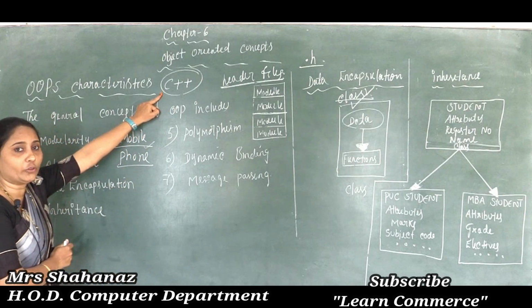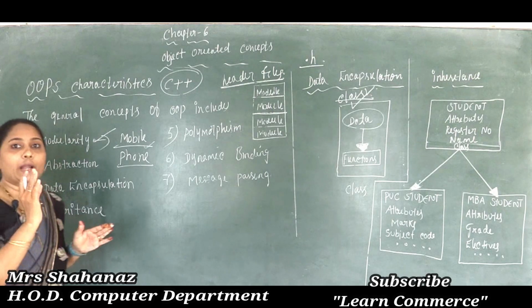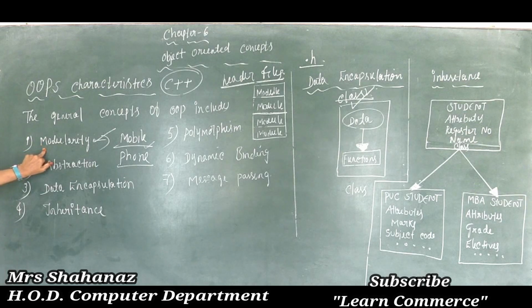So, clear on the point of modularity? What about modularity? That means how we are going to use the concept of modularity, like that only OOPS uses the concept of modularity while solving any program. That means such a program is not going to be solved as one unit, it is divided part by part, and afterwards it is kept in one place. Okay, and finally all of them work together and we get the execution of the program. So this is about our modularity.